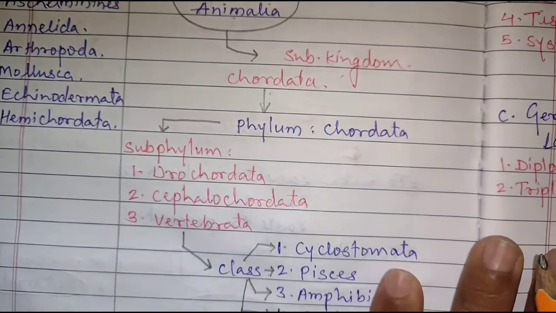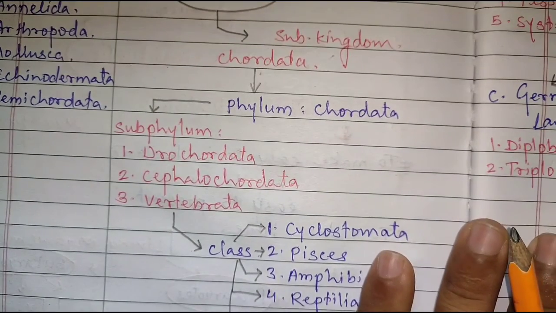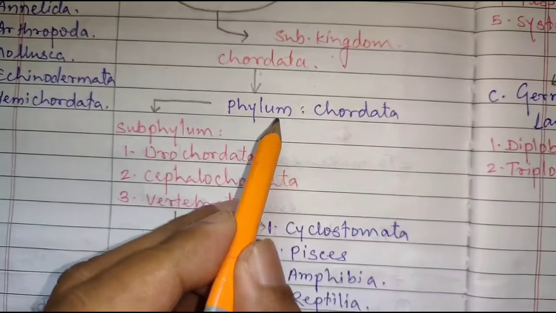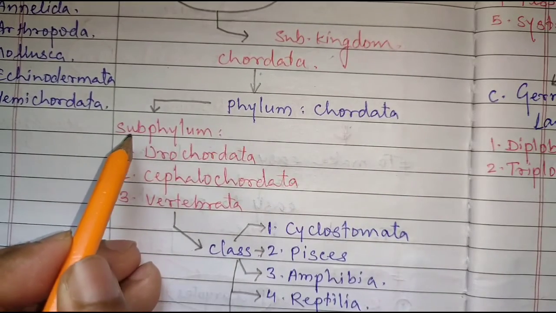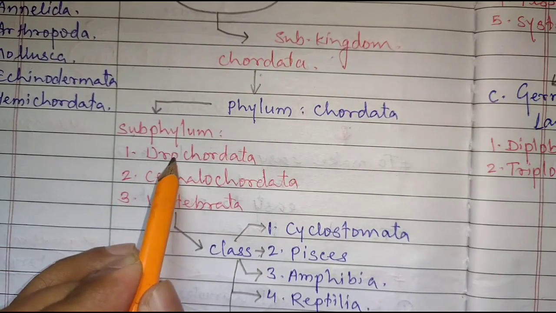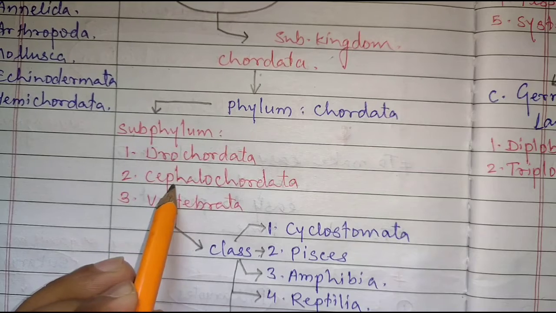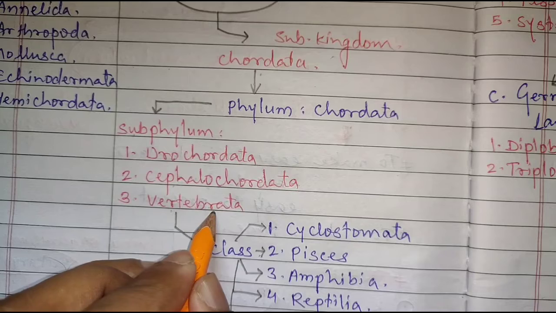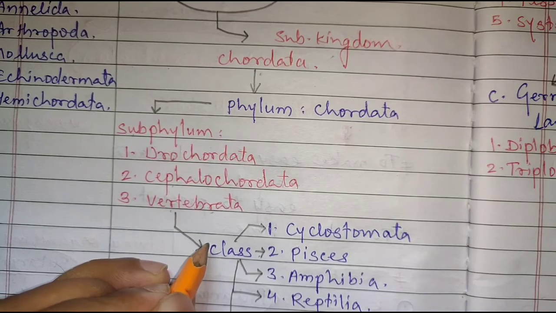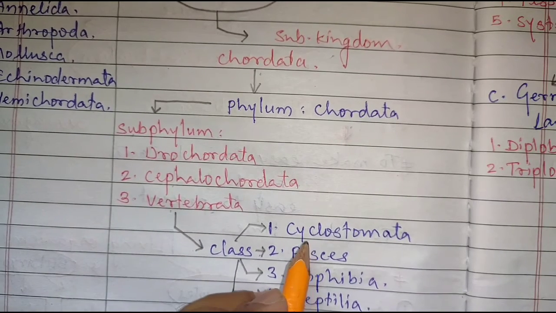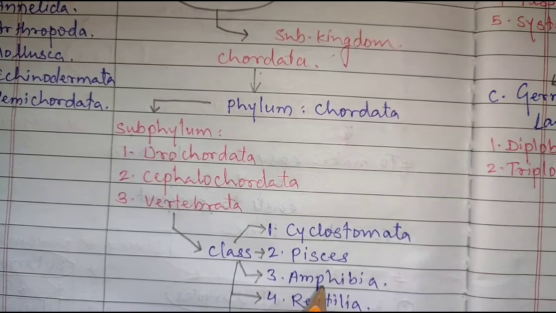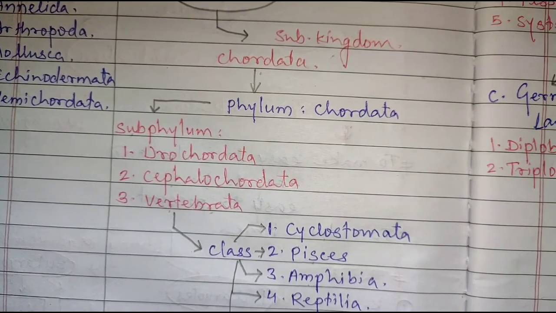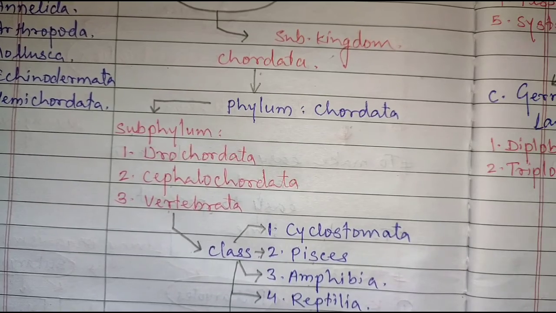Again, the subkingdom Chordata is divided into the phylum Chordata, subphylum Urochordata, Cephalochordata, Vertebrata. This subphylum Vertebrata is again divided into class Cyclostomata, Pisces, Amphibia, Reptilia, Aves and Mammals.